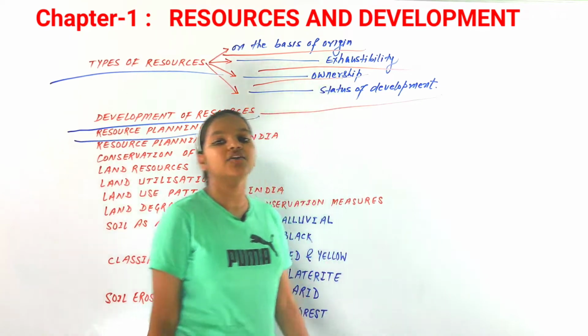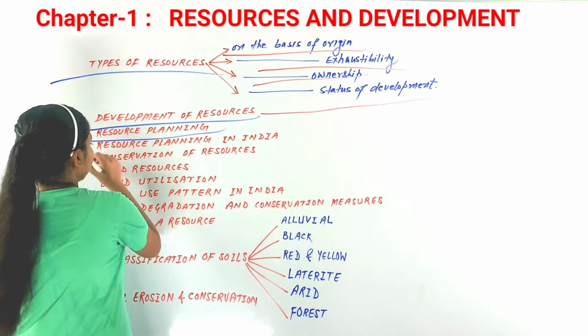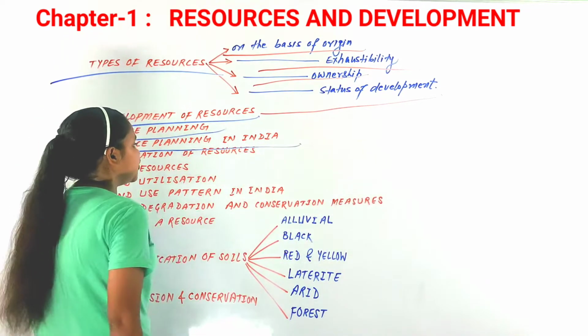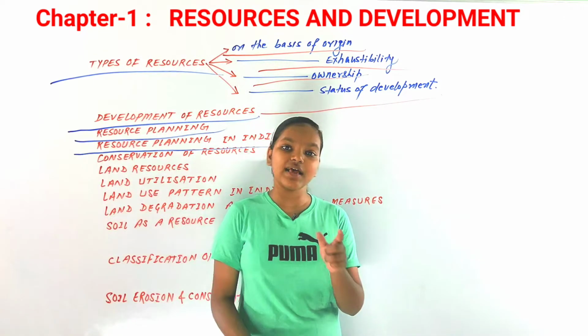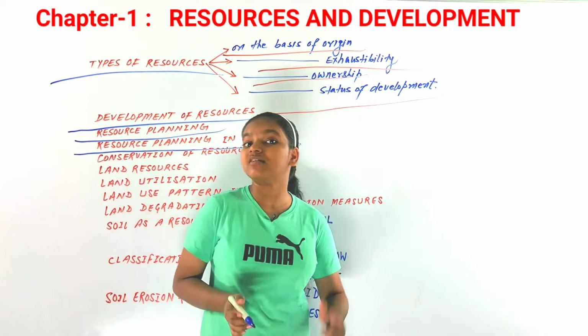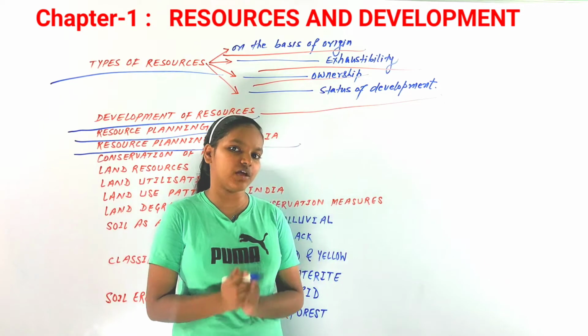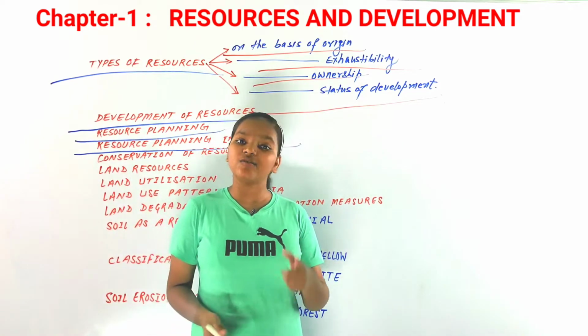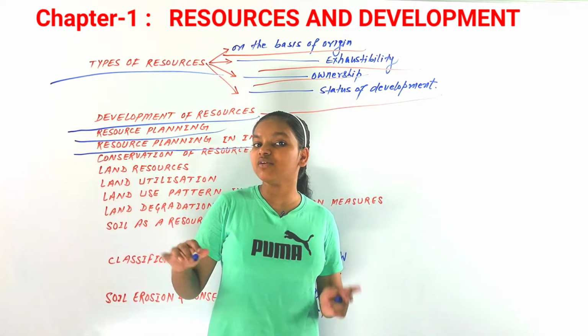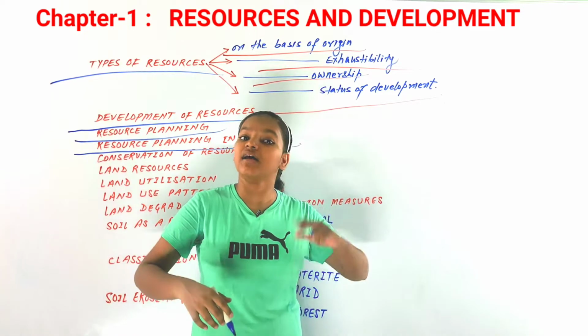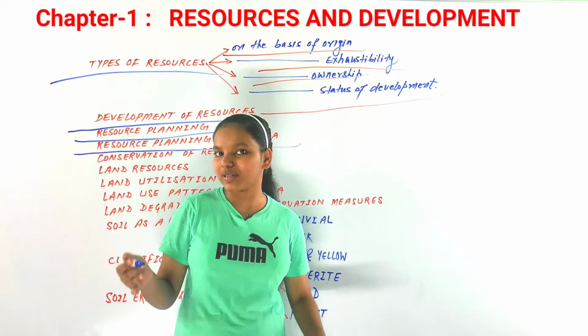Now let's discuss resource planning in India. Just as I said, resource planning is very important for our country, and as soon as we started our first 5-year plan, we had taken a step towards resource planning.